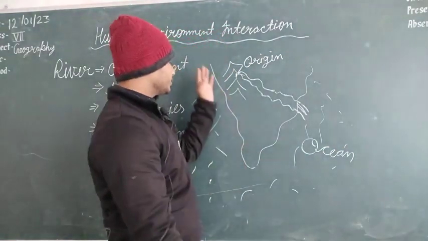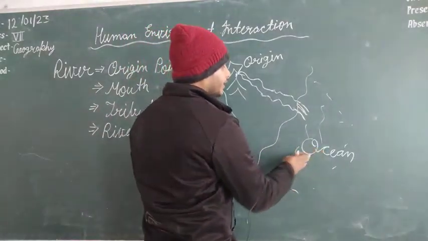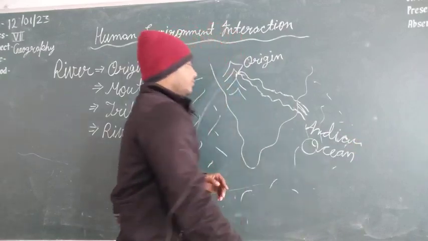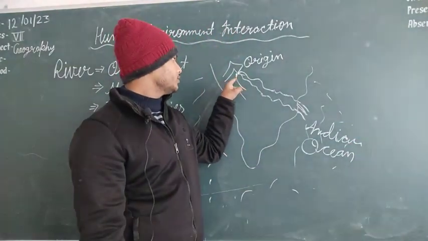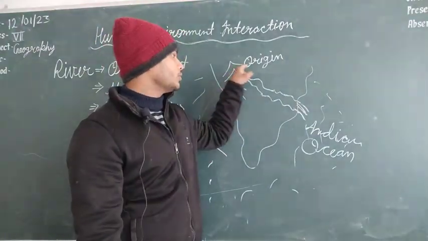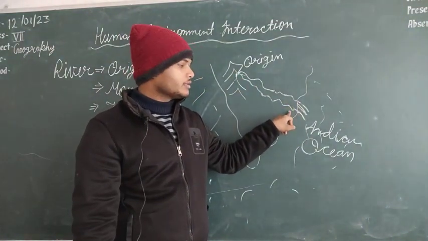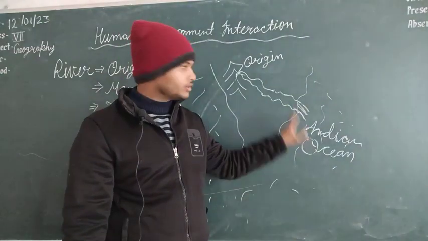Suppose that this is any ocean. As you can see, it is looking like the southern part of India, so suppose that this is the Indian Ocean. So this is the river which is originating here from the top of the mountain. This place from where the river is originating is called the origin point. This is the river, and the place where this river flows into any other water body, like this is the ocean, this is the river.